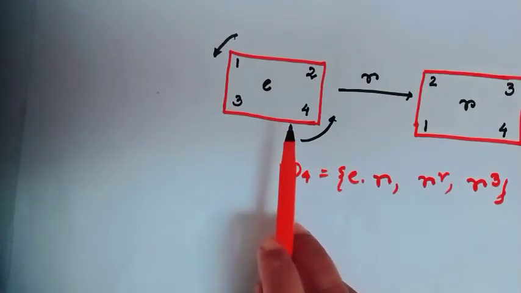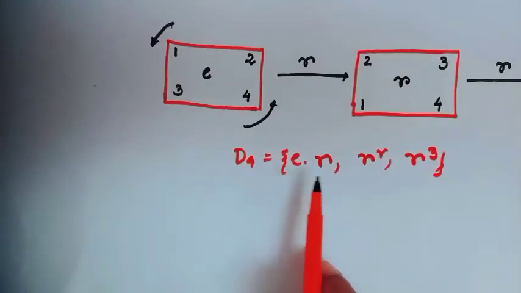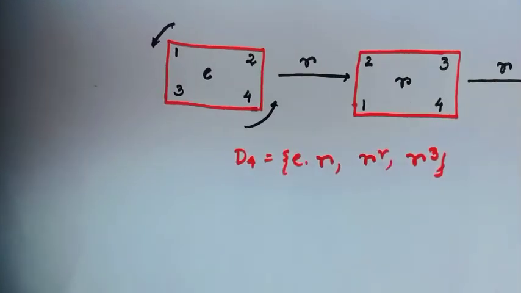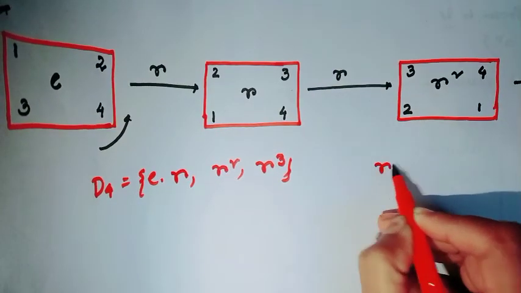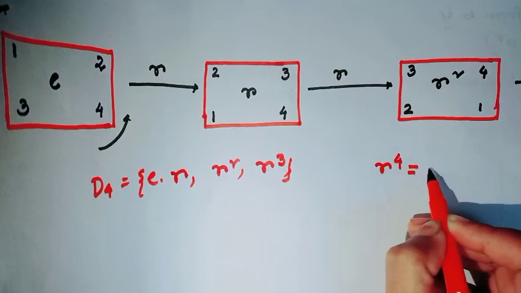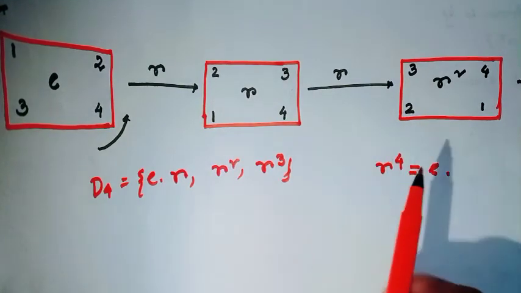And these are the elements of D4: E, R, R square and R cube. So R to the power 4 will be identity, so the order of R is 4.